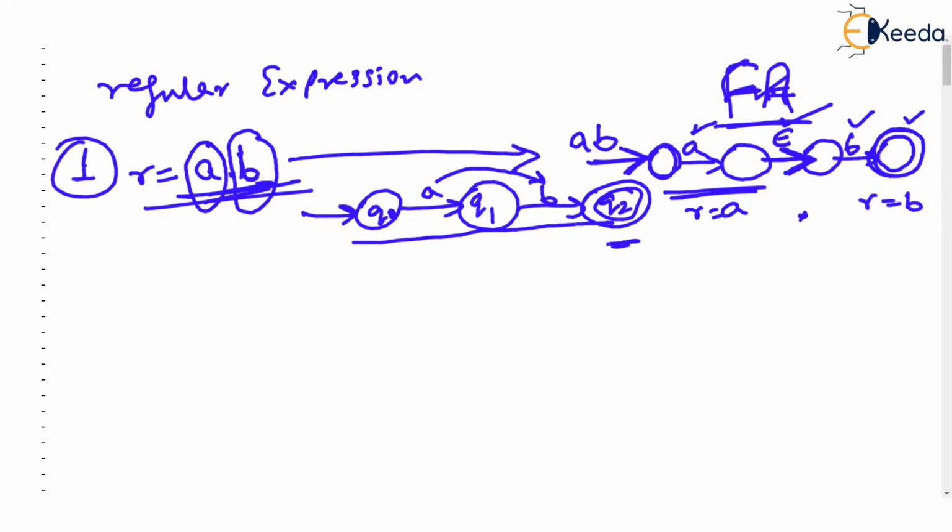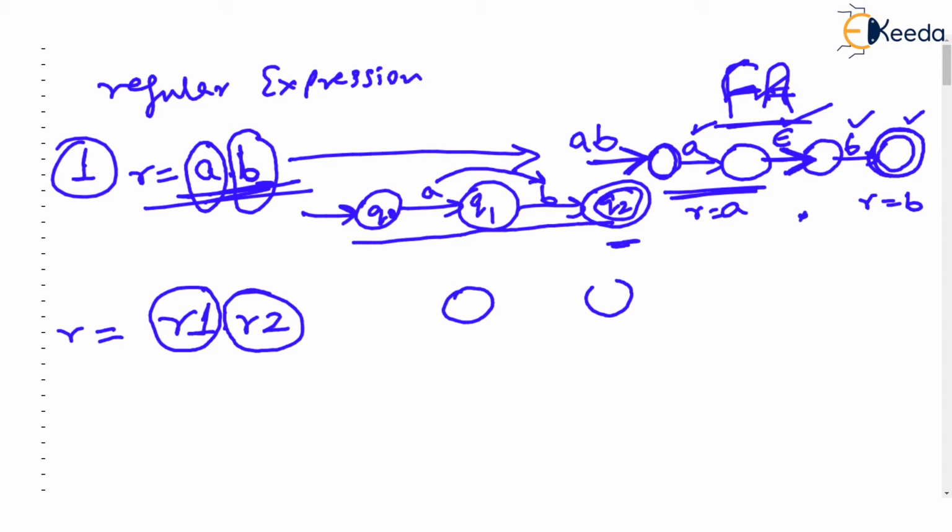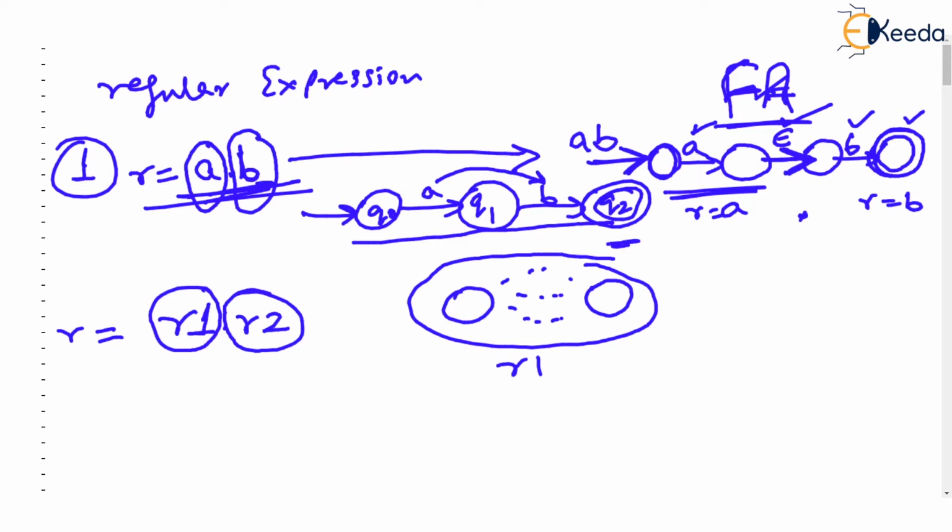What you try to understand is, if we are given two regular expressions concatenated, this is one regular expression concatenated with a second regular expression, how do you draw the FA for this? What you do is you first draw an FA for R1. I'll mark this. This is R1. Please try to understand, in between here there can be a lot of states, so this represents a very big FA you can think of for R1. And then we will construct the FA for R2. This is the FA for R2.